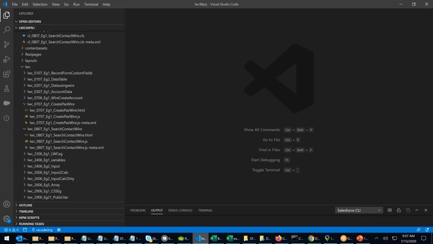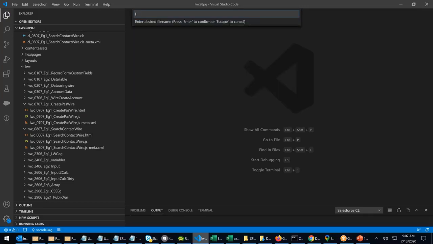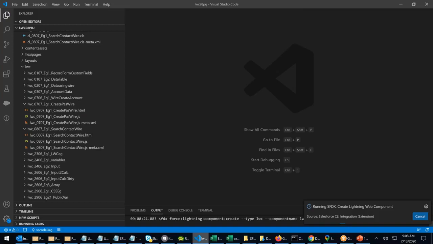Using an event. So let me go ahead and do Control Shift P, create a Lightning Web Component. What is the name? I will say lwc_1307_eg1_events, I will say event. I'm creating one Lightning Web Component.